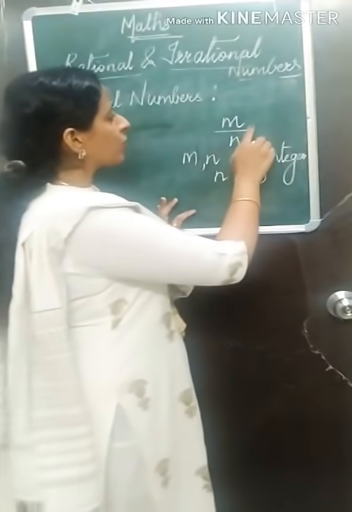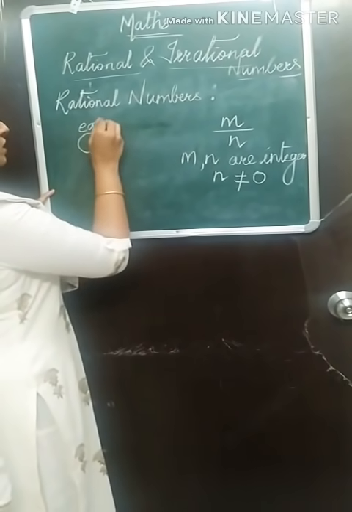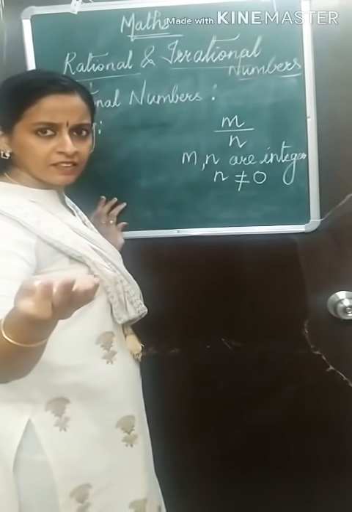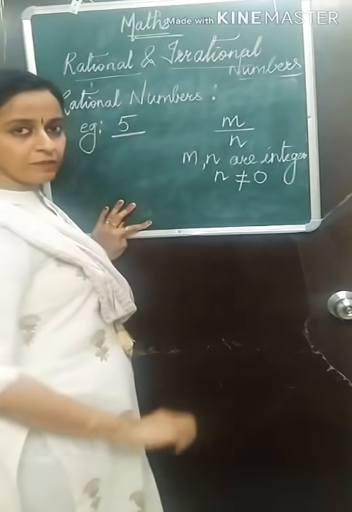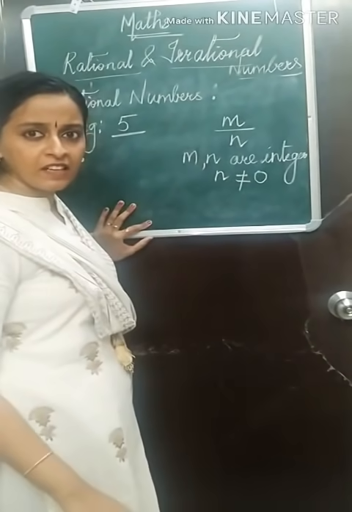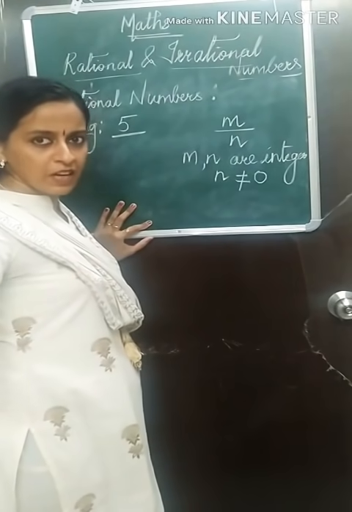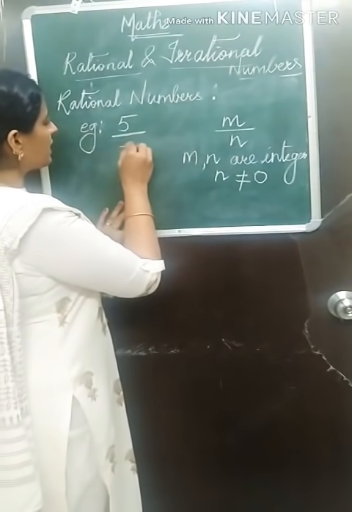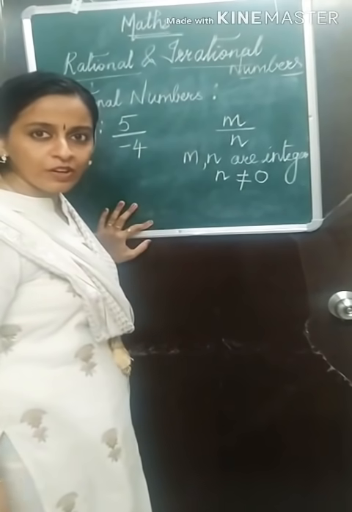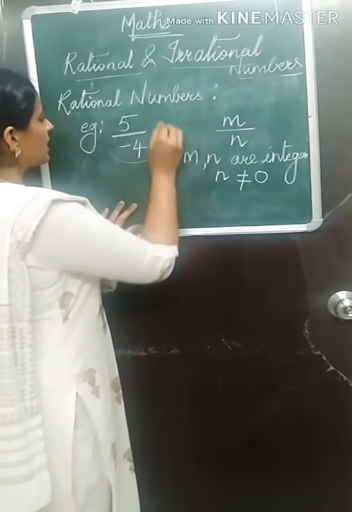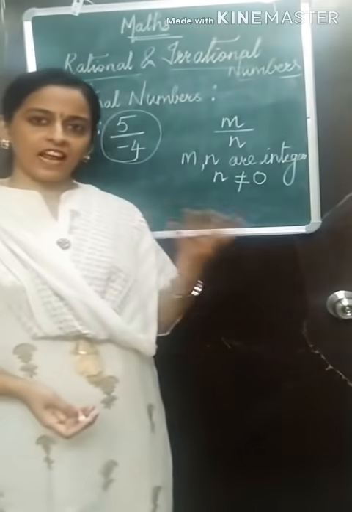For example, you can put any integer in place of m. So let me show you a few examples of rational numbers. Tell me one integer. Yes, 5. Okay, I will write 5 upon any other integer in place of n. Integers are 1, 2, 3, 4, minus 1, minus 2, minus 3 along with 0, no? So let me take minus 4. 5 is an integer, minus 4 is also an integer. So this is an example of a rational number. 5 upon minus 4 is a rational number.